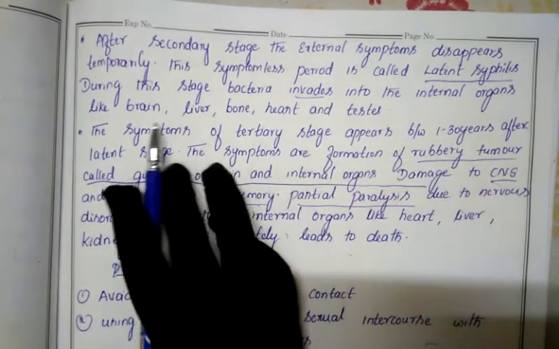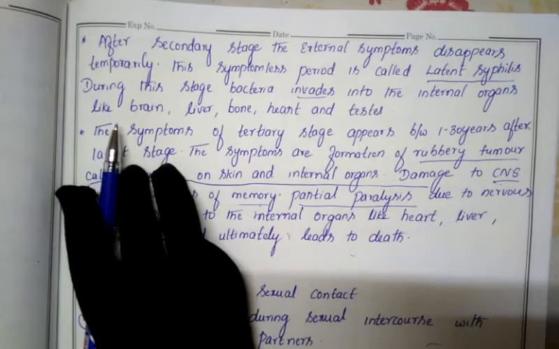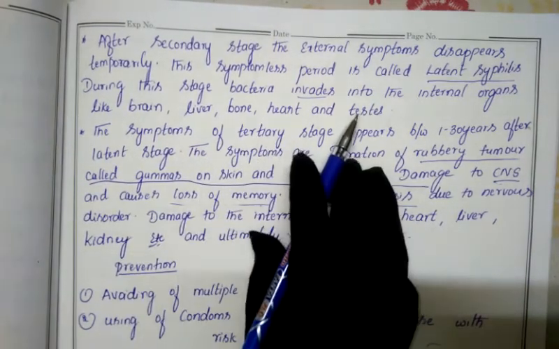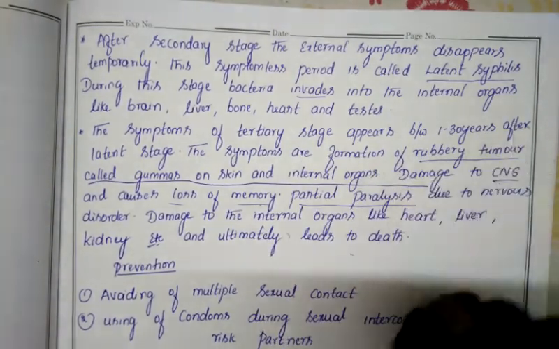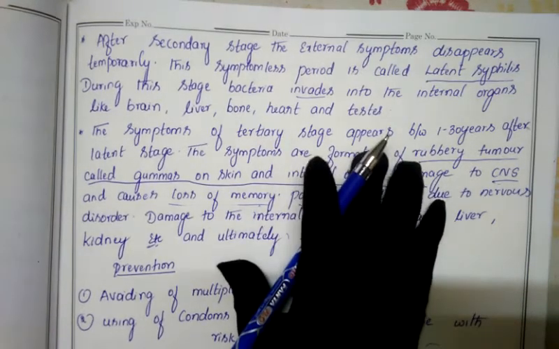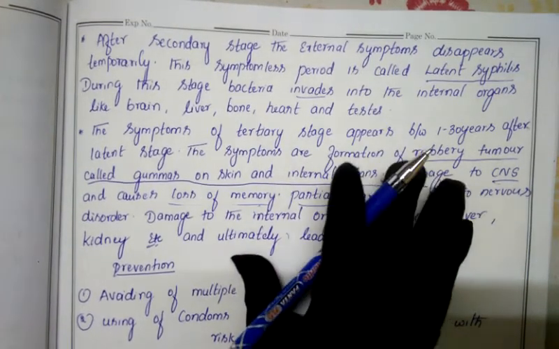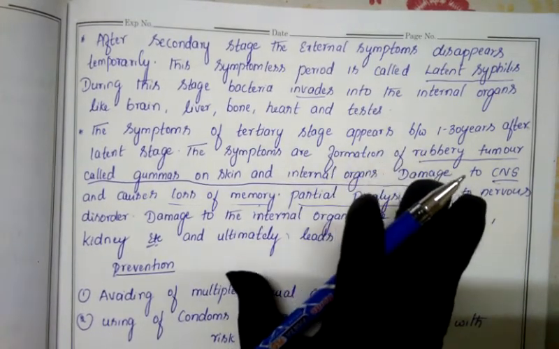Tertiary symptoms will be taking place. That means it will start destroying our internal organs, and to which internal organ it will destroy, we can't predict. So this is the symptom of syphilis, which gets transmitted through the sexual method.